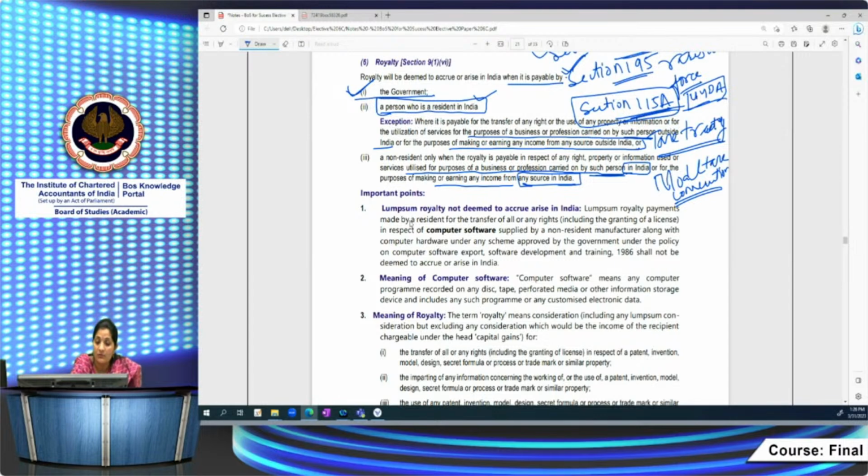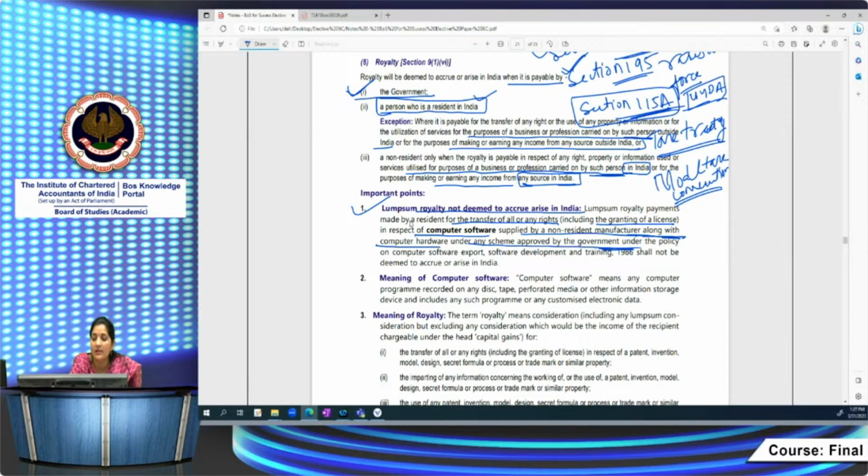These are the cases where lump sum royalty is not deemed to accrue or arise in India: where the royalty is paid in lump sum form for the purpose of transferring all or any rights, including granting of a license in respect of computer software supplied by a non-resident manufacturer along with computer hardware, where the software is embedded with the hardware, or also under a scheme approved by the government.